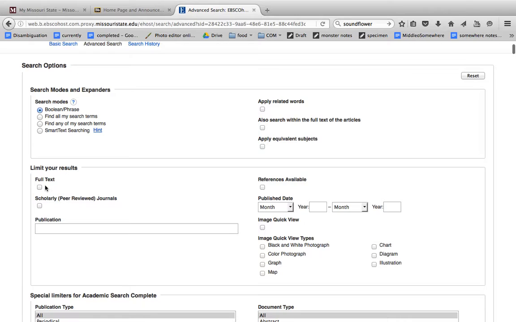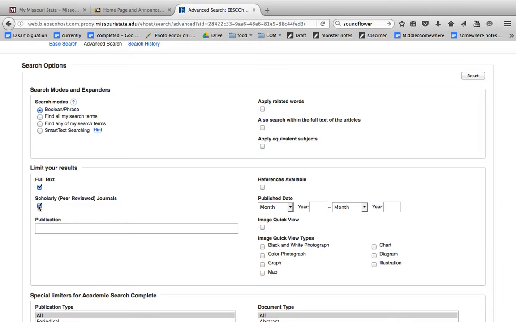I usually like to click the full text button, which ensures that it'll only give me results that I can read in full, usually in the form of a PDF. For example, that encyclopedia entry had HTML full text, but not everything that it shows you will have a full text unless you click this.